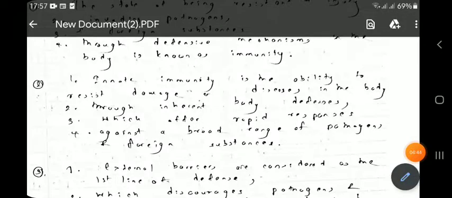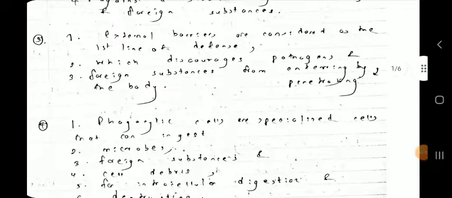Alright, so the third definition. External barriers are considered as the first line of defense which discourage pathogens and foreign substances from entering by penetrating the body, right? So external barriers are considered as the first line of defense.